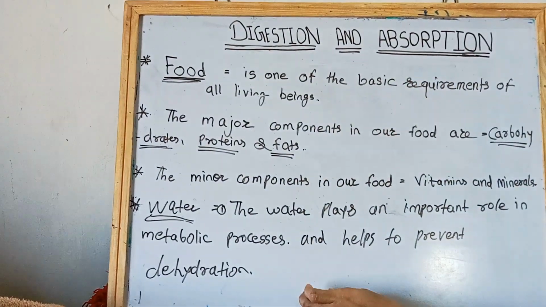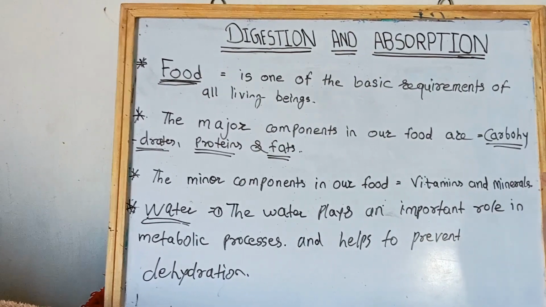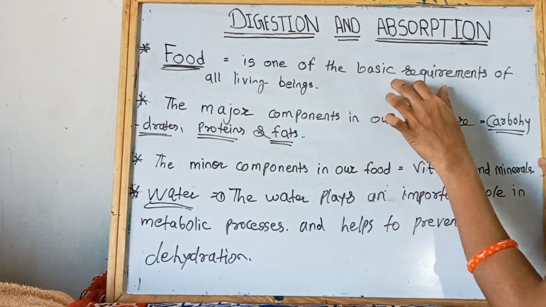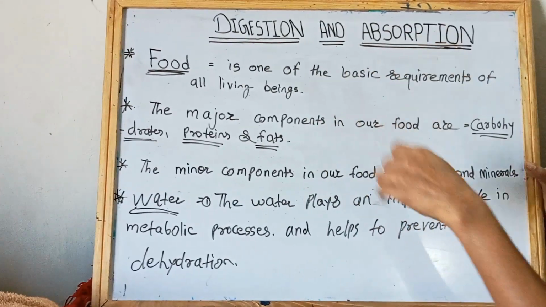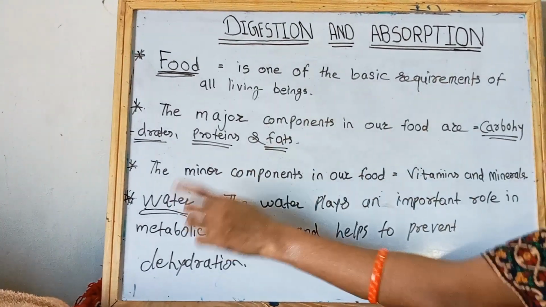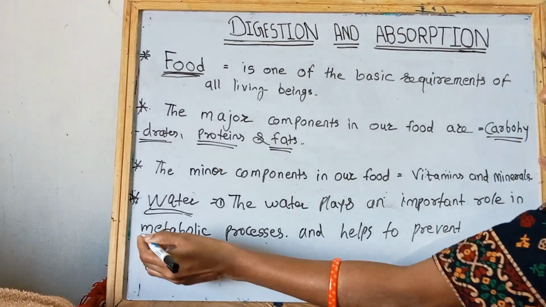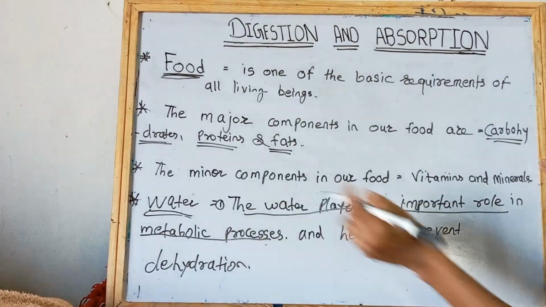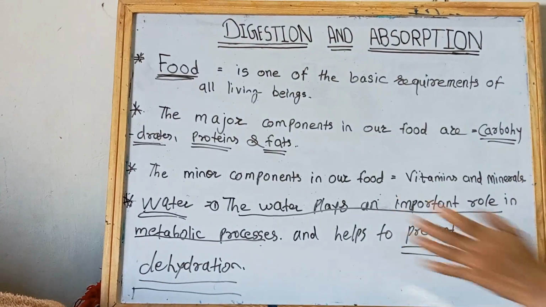From this point to this point, we will remember again and again, or we will learn again and again. At first, food is one of the basic requirements of all living organisms. Major components in our food are carbohydrates, proteins and fats. Then the minor components in our food are vitamins and minerals. Then the water. Water plays an important role in metabolic processes. Underline this word. The water plays an important role in metabolic processes and helps to prevent dehydration.